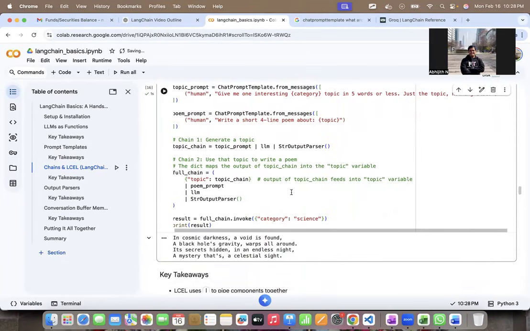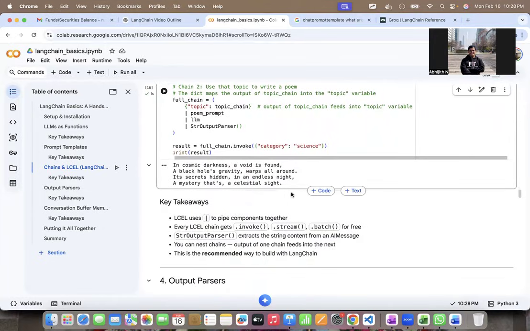All right. So what are the key takeaways here? We understood about this pipe operator, which is used to pipe components together. And we understood some ideas about LangChain expression language, that is .invoke, .stream, .batch. And we understood about string output parser, which extracts strings from AI message and sends the output, right? So basically, you also understood that you can nest chains, right? And typically, if you're building complex applications using LangChain, you want to know how to do this really well.